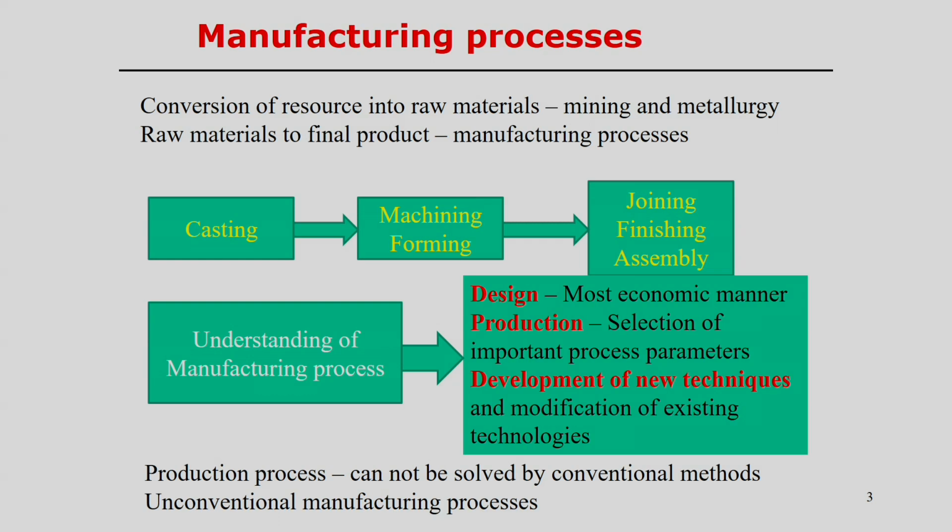it may be necessary to assemble all the different components, that can also be done, and then after assembly we can get the final product. So, therefore, manufacturing processes actually deal with these three basic steps: the design of the processes, and then production of the processes, and of course, by looking into the production of the processes, gradually the development of new techniques.